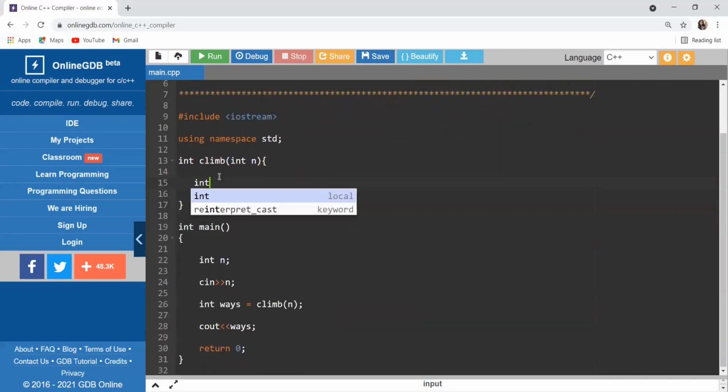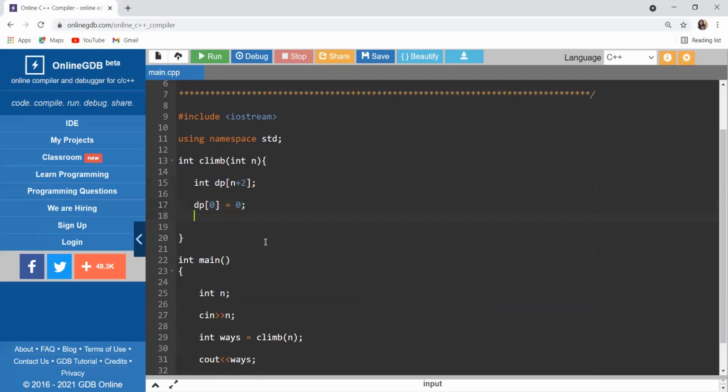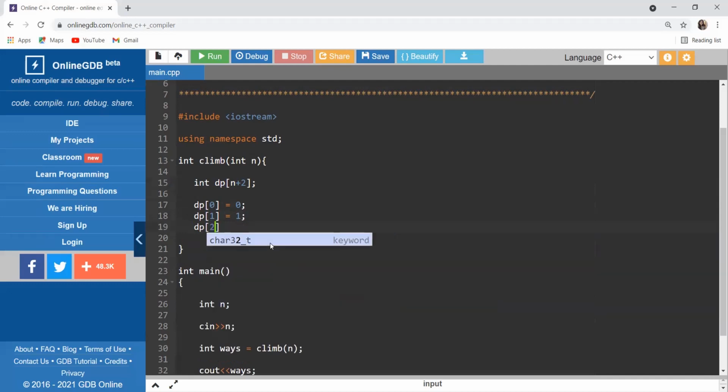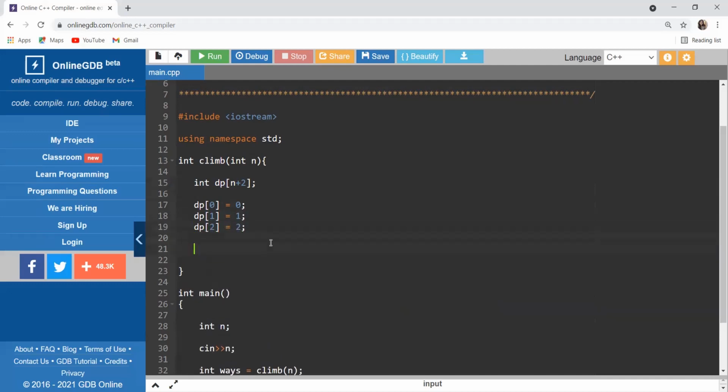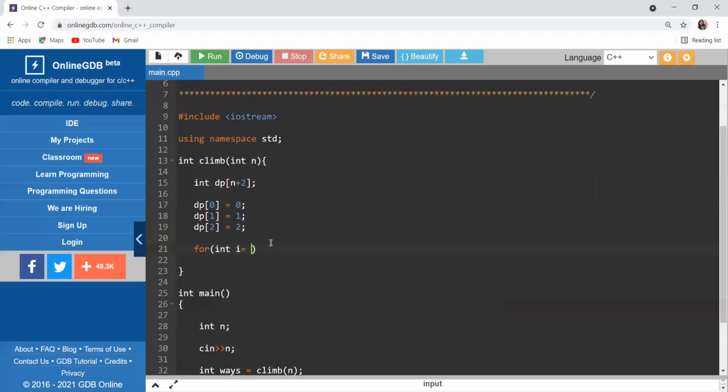Now we are going to take a dp array. And to this, we are aware of some values: dp of 0 will be 0 if the n value is 0, dp of 1 will be 1 itself, and dp of 2 will be 2 itself. Now we have to simply take a for loop for the calculation of the remaining values. So int i equal to 3, i less than or equal to n, i plus plus.